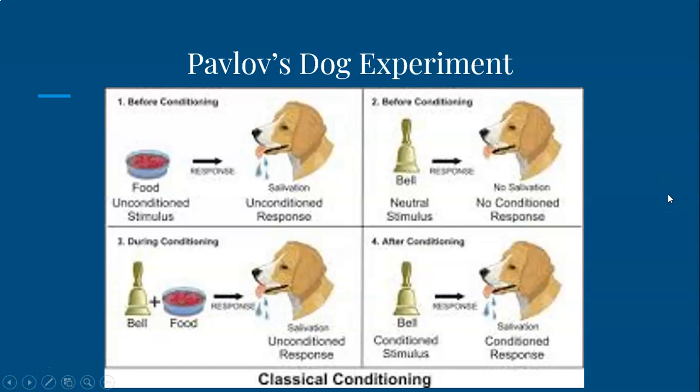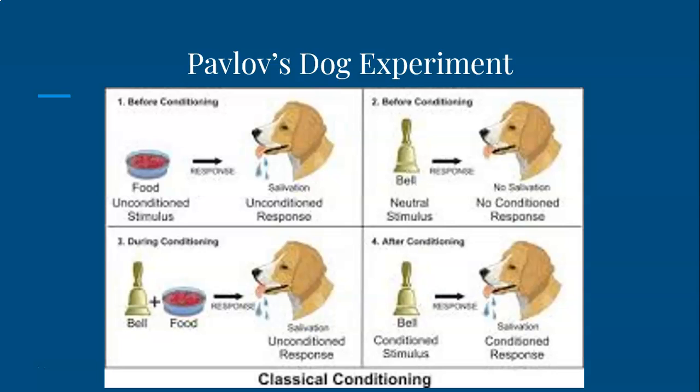So with this experiment, he used a dog food, and a bell. When the dog sees the food, which is the unconditioned stimulus, the dog's mouth begins to salivate, which is the unconditioned response.